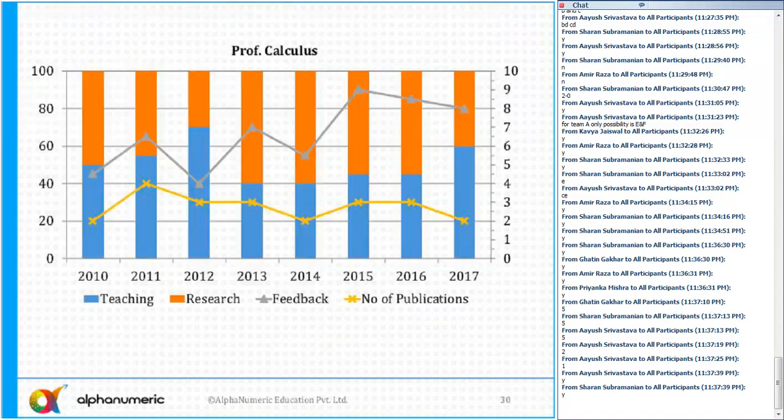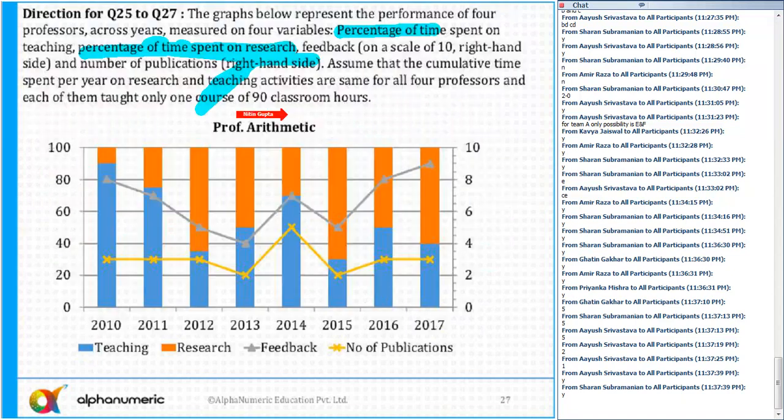So for Professor Arithmetic 2013 to 14, feedback, this is 2013 to 2014. The value has changed from 4 to 6.5. Yes or no? 4 to 6.5.